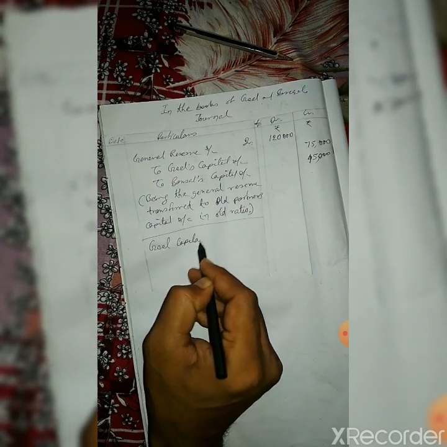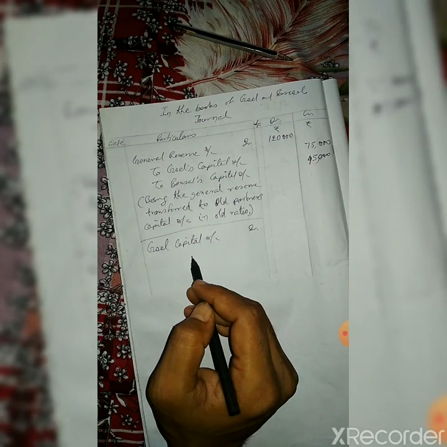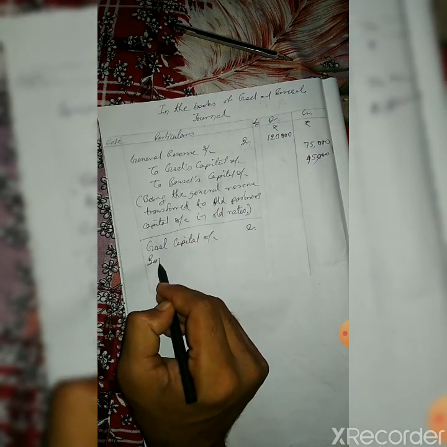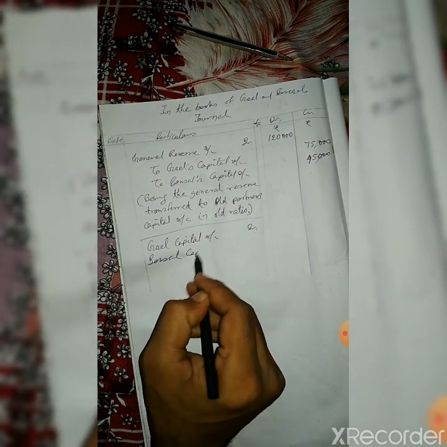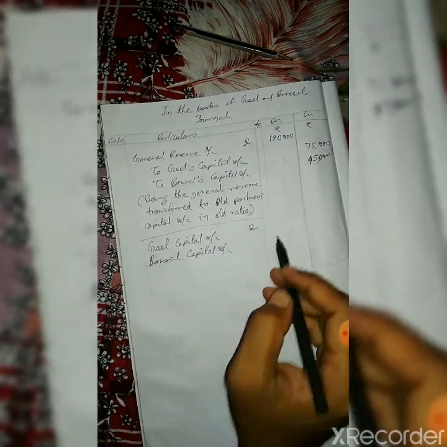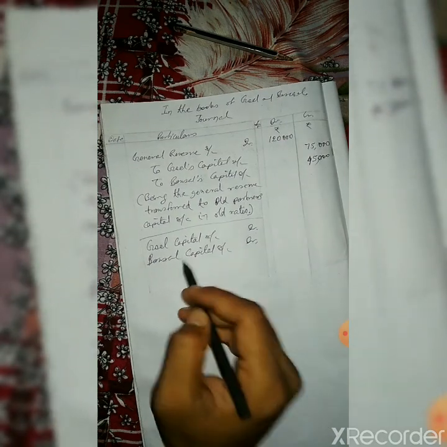Now see, the second one is fictitious assets or profit and loss debit balance, that is, accumulated losses. Remember that if losses are to be transferred to capital accounts, that will decrease the partners' capital account balances. So what is the natural balance of a capital account? Credit.